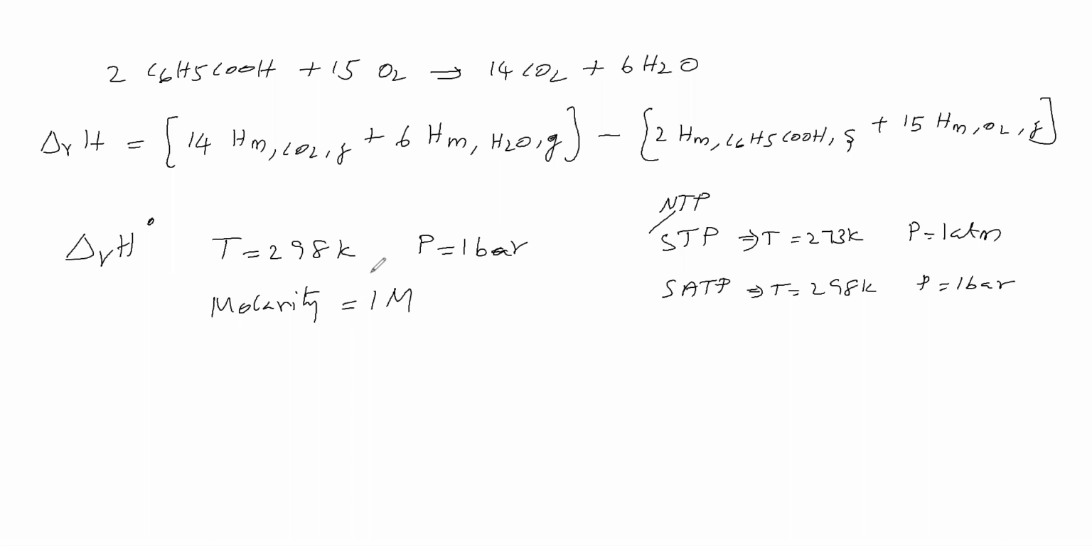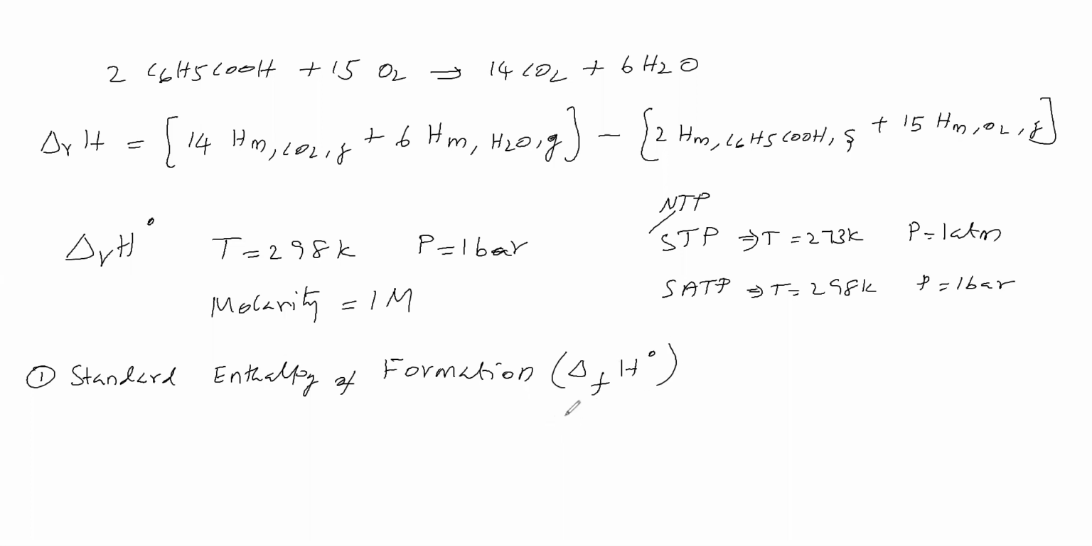Next, we will see types of enthalpy of reaction. The first type is standard enthalpy of formation. It is one type of enthalpy of reaction. How do we write standard enthalpy of formation? Enthalpy means delta H, we write f for formation, and superscript 0 for standard. It is called standard enthalpy of formation.